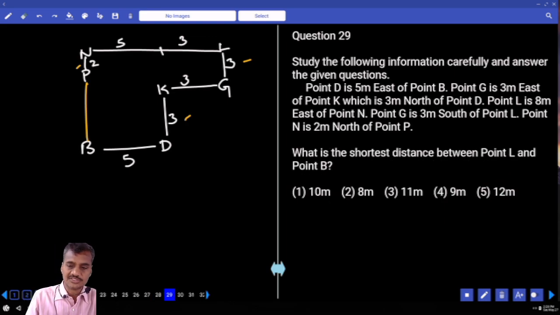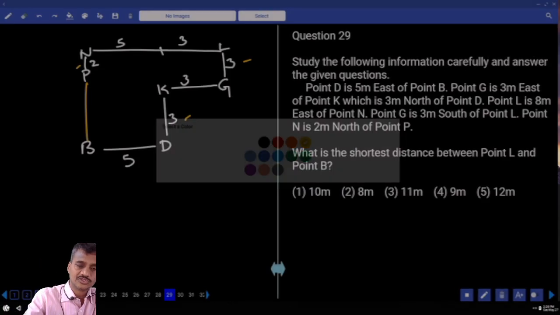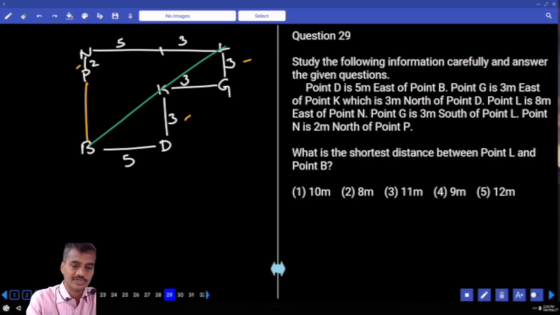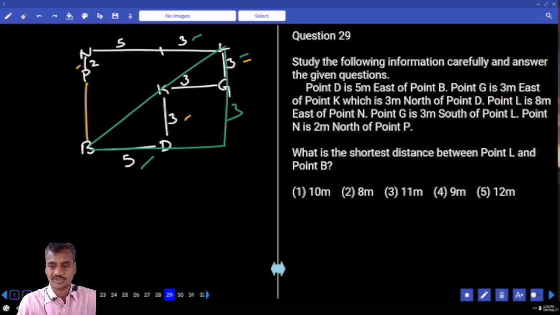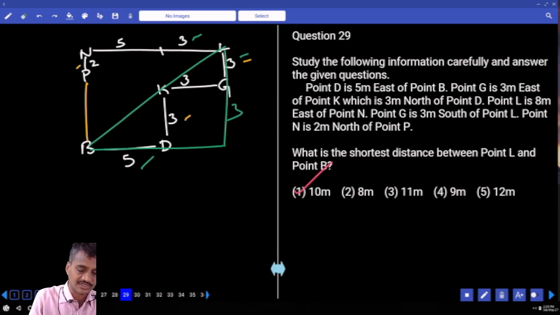Then what is the shortest distance between L and B? Now we need to find out the shortest distance between these two. In order to find this out, we need this Pythagoras triangle. Now this is 3 and 3, 6 square, and this is 5 plus 3, 8 square. Now 6 square plus 8 square is how much? 10 meters, that is choice 1, question number 29.